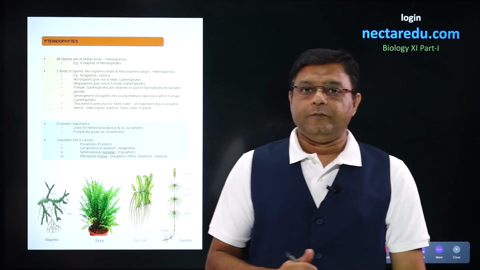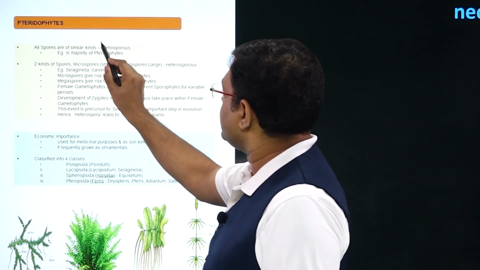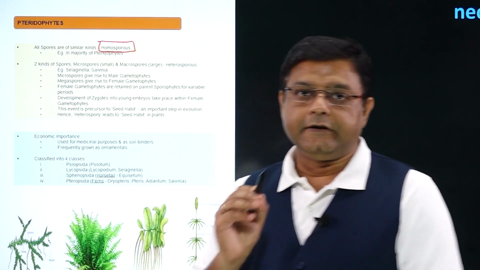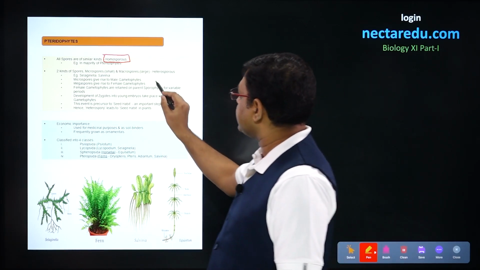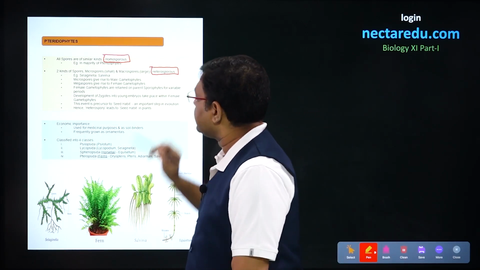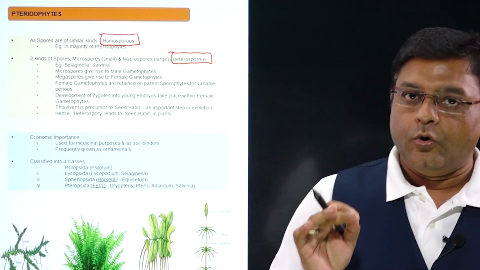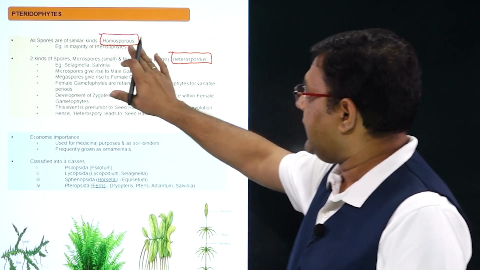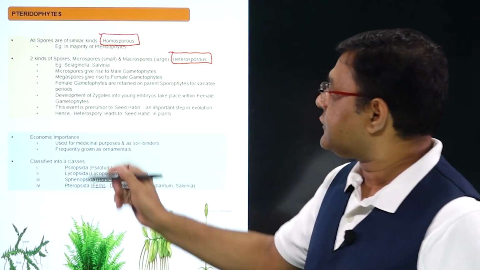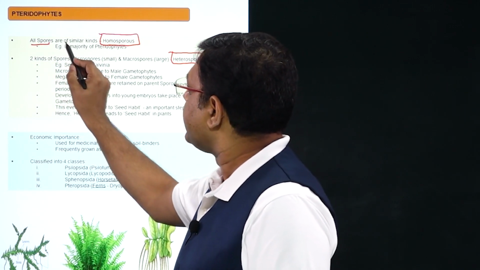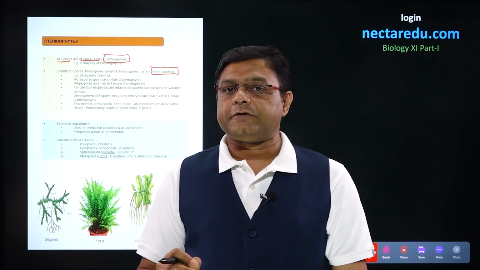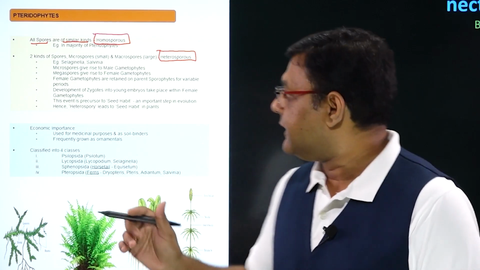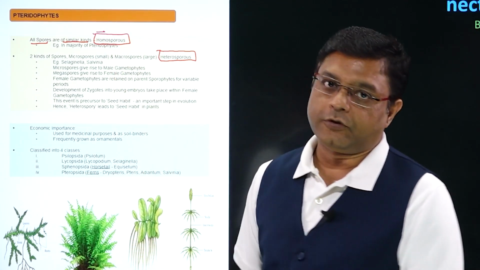In this particular video, we will look into two conditions that are present in pteridophytes. The first condition is homosporous condition and the second condition is heterosporous condition. Homosporous condition is the condition in which all the spores which are produced are of similar type. So if all spores are alike, similar, then we will call it homosporous.